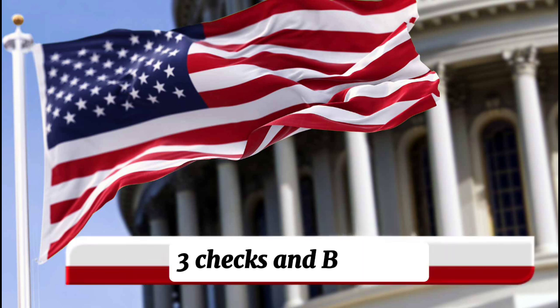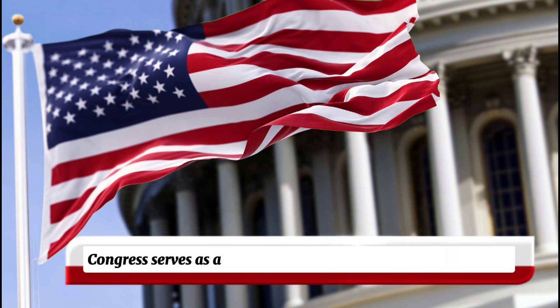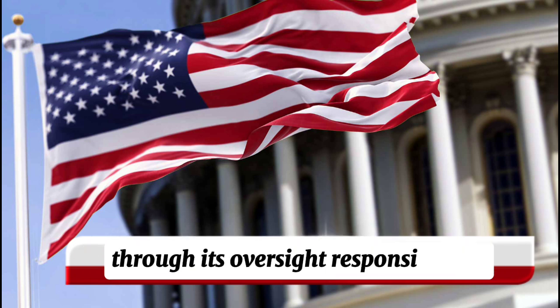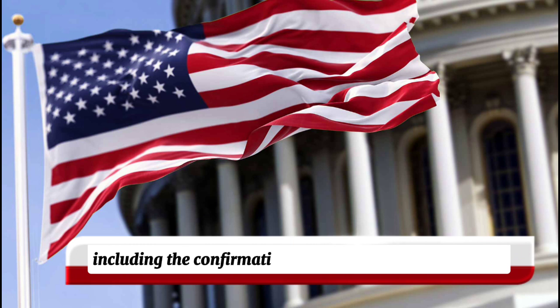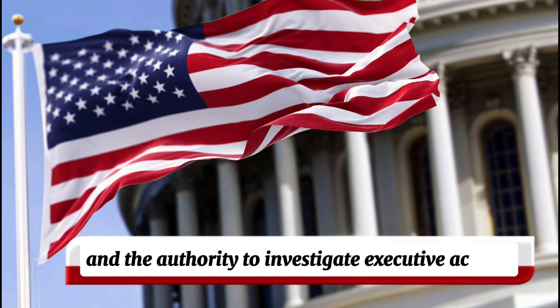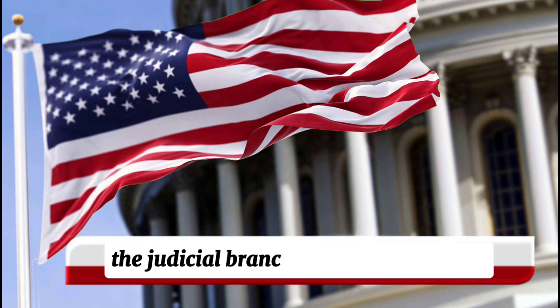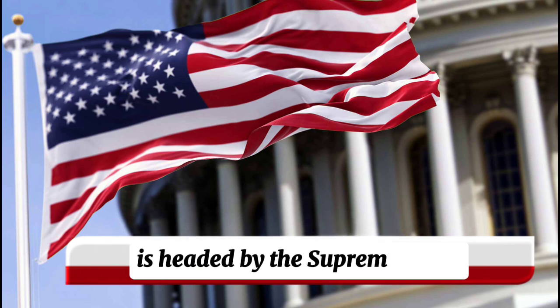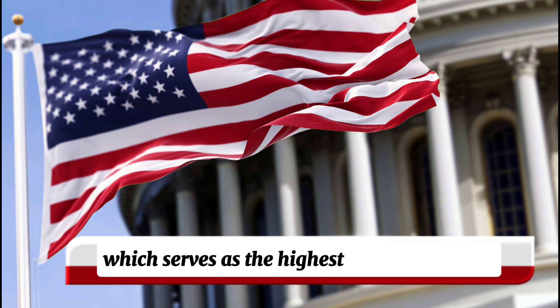3. Checks and balances. Congress serves as a check on the power of the executive branch through its oversight responsibilities, including the confirmation of presidential appointments, impeachment proceedings, and the authority to investigate executive actions. The judicial branch. The Supreme Court. The judicial branch of the U.S. government is headed by the Supreme Court, which serves as the highest court in the land.